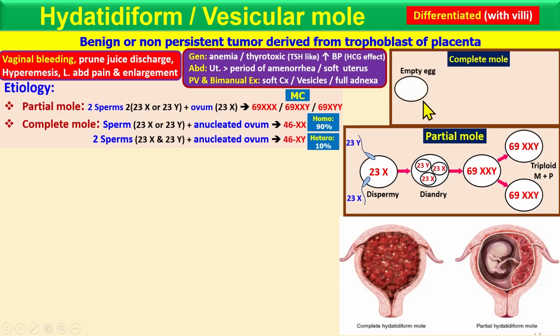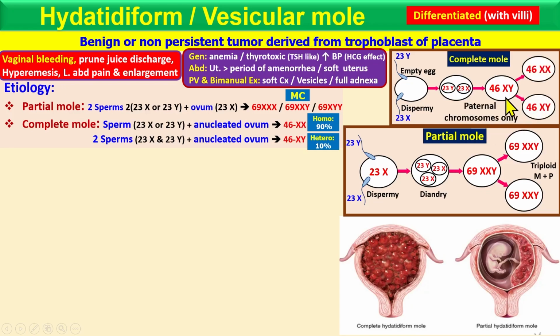In the other condition, the heterozygous one, two sperm come, one X and the other Y. With dispermy, 23Y and 23X form 46XY. So only paternal chromosomes in this condition. This is the homozygous and the heterozygous condition, complete mole and partial mole.